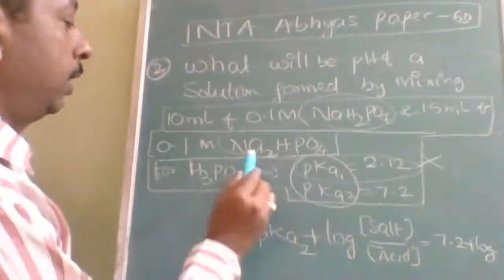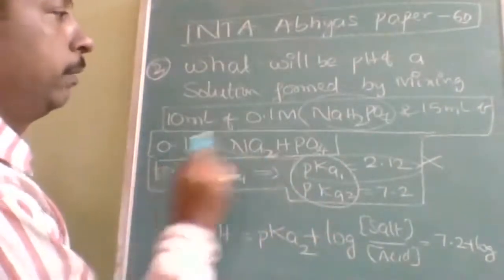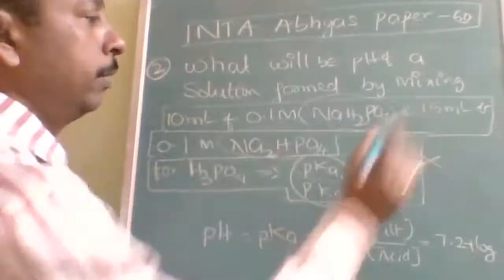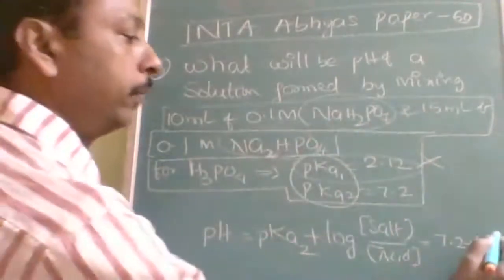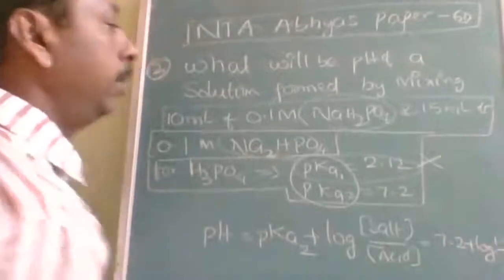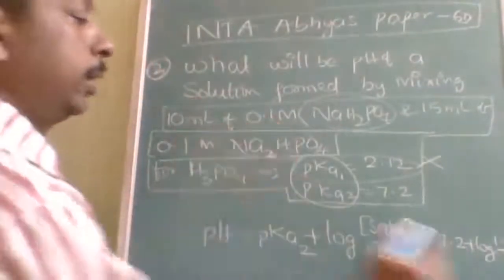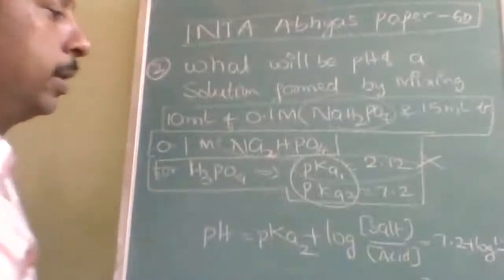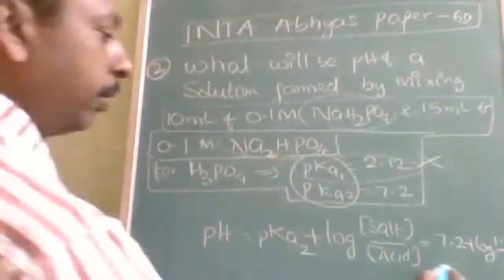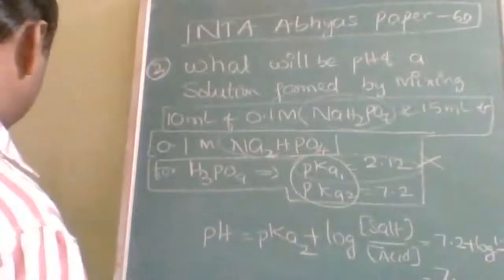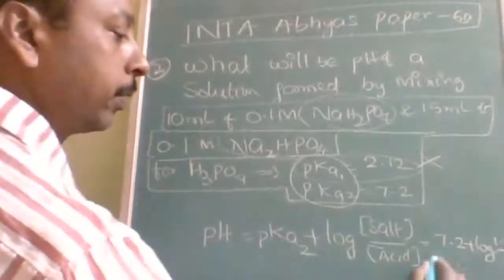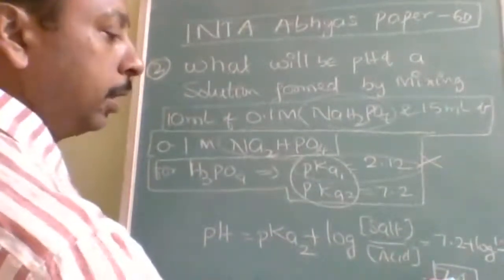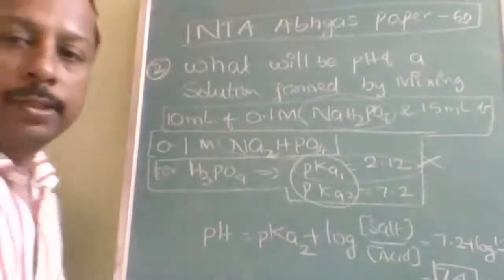So for the salt, you have to take 0.1 into 15. 15 into 0.1 will be 1.5, divided by 0.1 into 10, which is going to be 1. On simplifying this, you will get 7.4. Near about 7.4 you will get. What will be the answer? The answer will be 7.4. Is it understood?